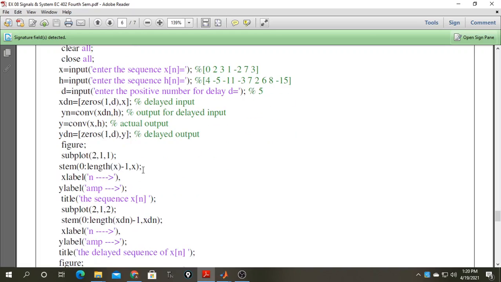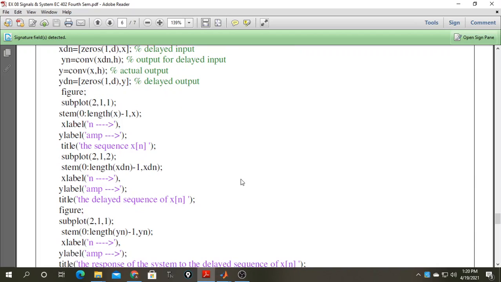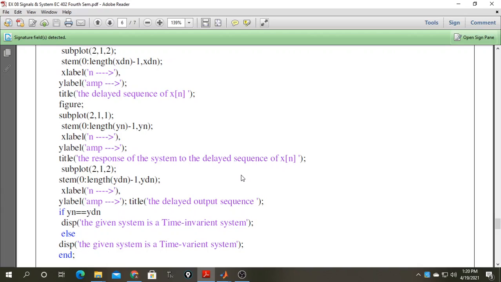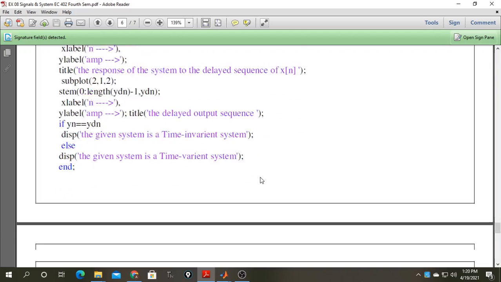The output is shown in the form of stem plots, labeled with amplitude and the signal axis N. Then the title is delay sequence, with subplot 211 and subplot 212, so there are two plots, and Y labeling again. If Yn is equal to Ydn, it means Yn does not change with the delay, then the system is time invariant. And if it is not like that, then the system is time variant.